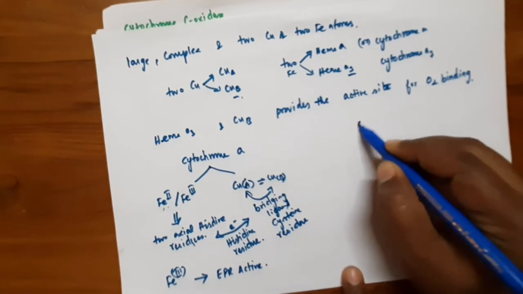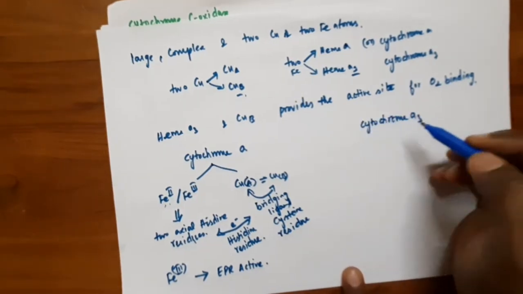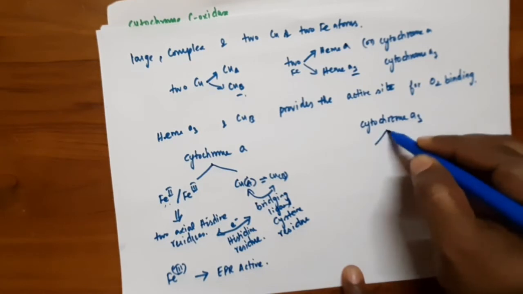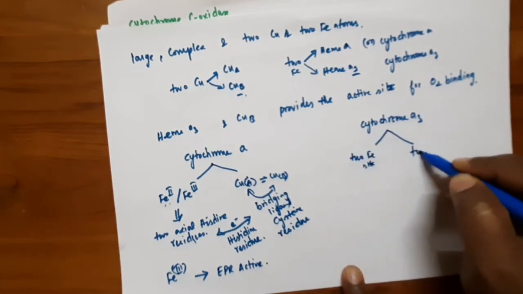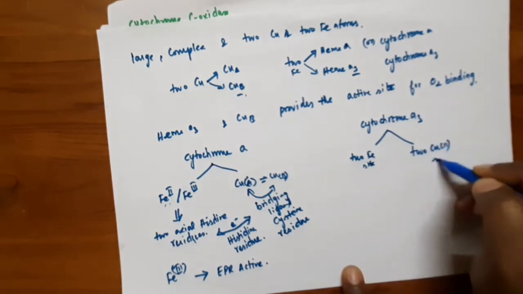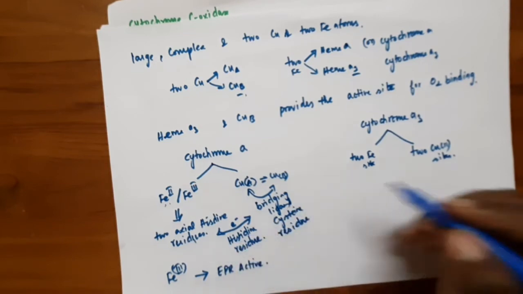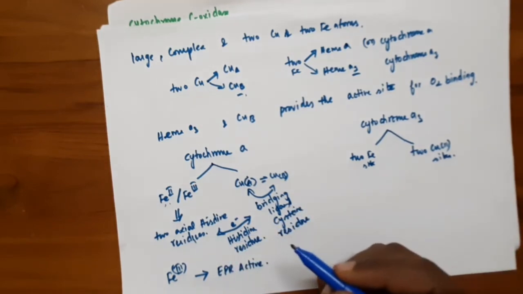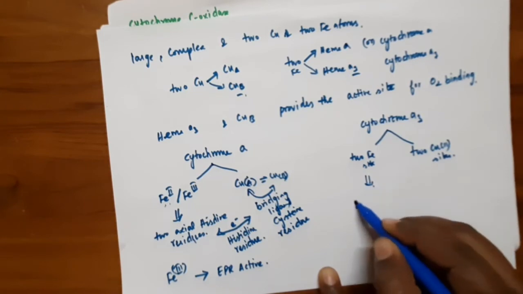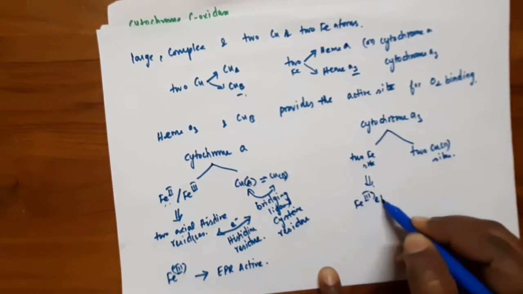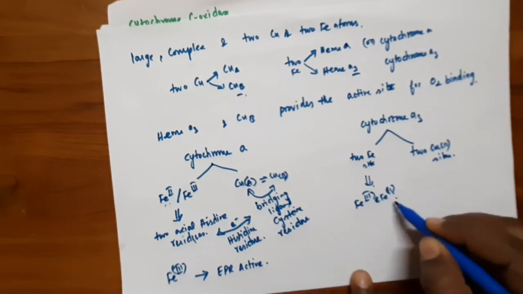In a similar way, cytochrome A3 also has 2 iron sites and 2 copper sites. Here this Fe3 and Fe2 sites are there.